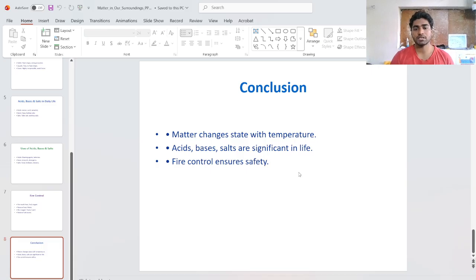Okay, so this is the conclusion of this topic. We conclude that matter changes state with temperature. Whenever we increase the temperature, it can change the state. Then acids, bases and salts are significant in life. We use acids and bases on a daily basis. Then fire control ensures safety. Proper fire control ensures safety and precautions.